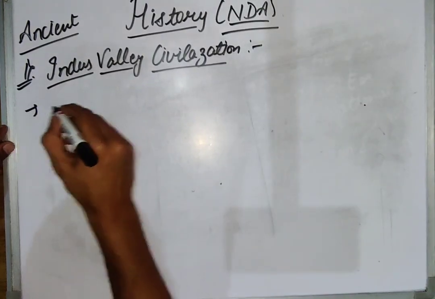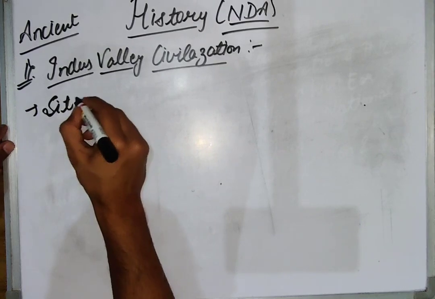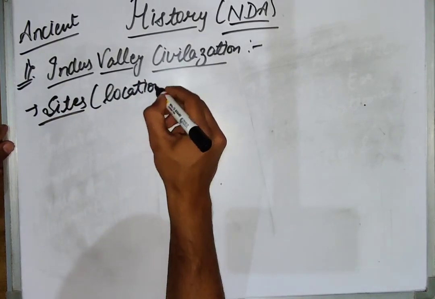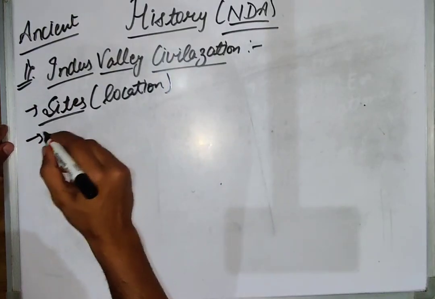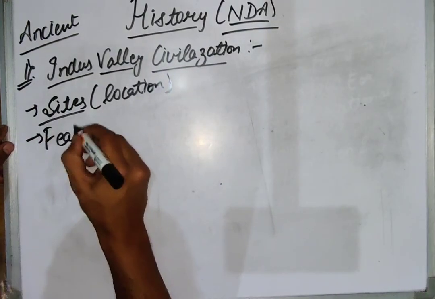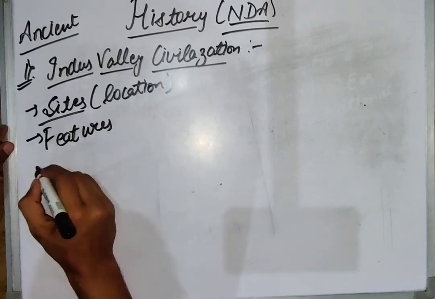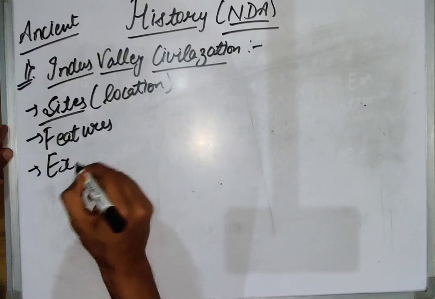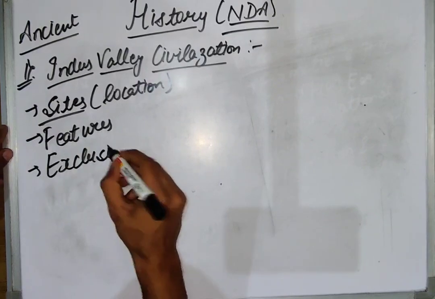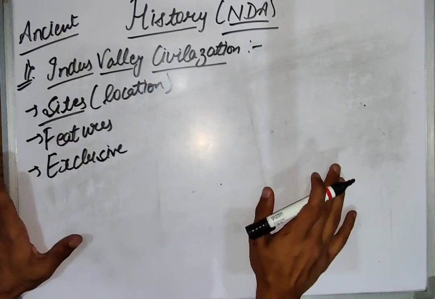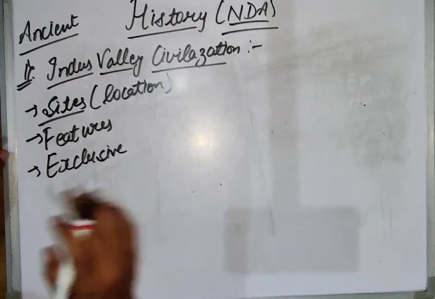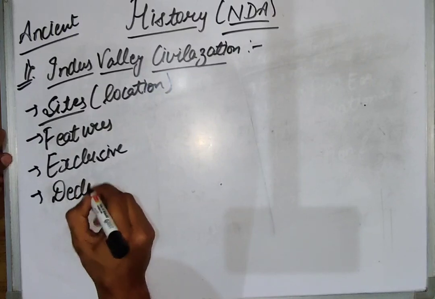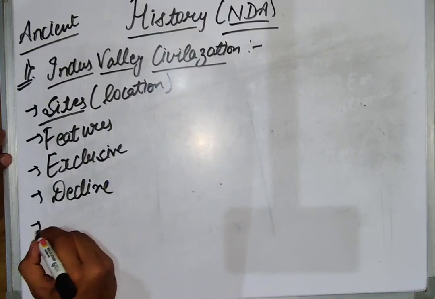First part is sites, where it is located, the location of the Indus Valley civilization. Features, and exclusive features, which means these were the only things found in this site, and decline and excavation.